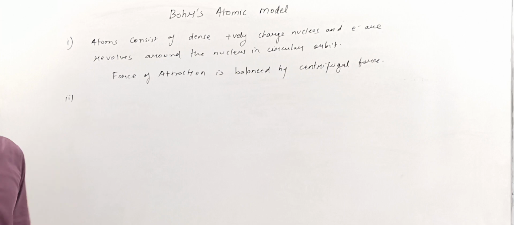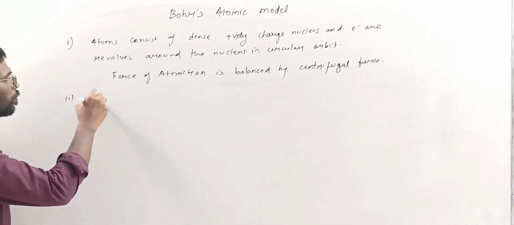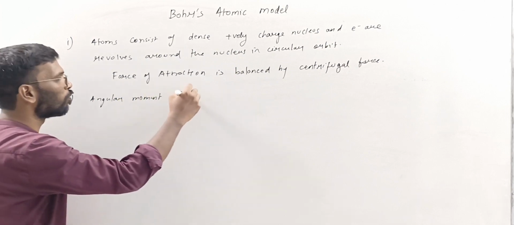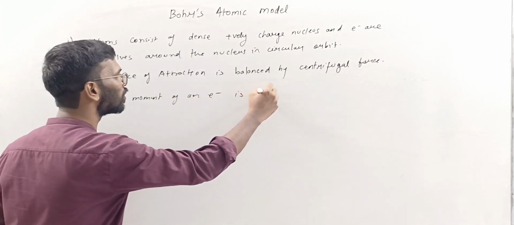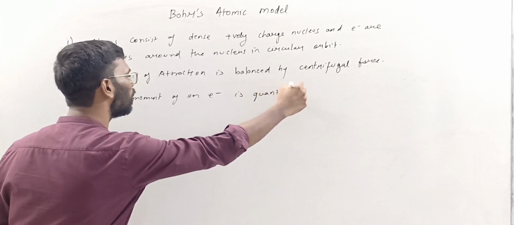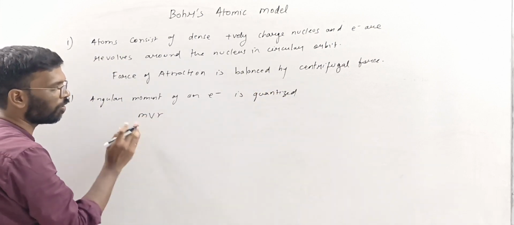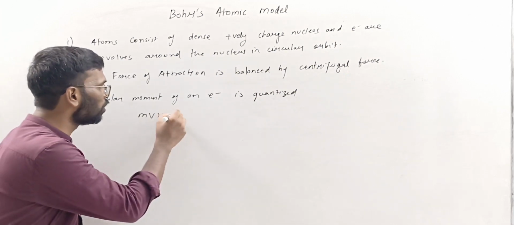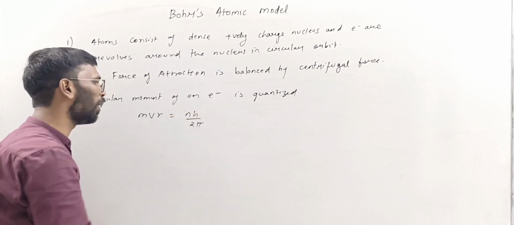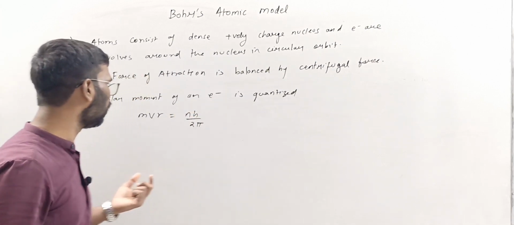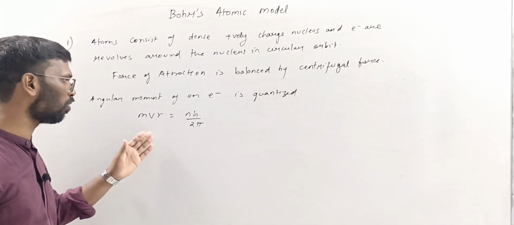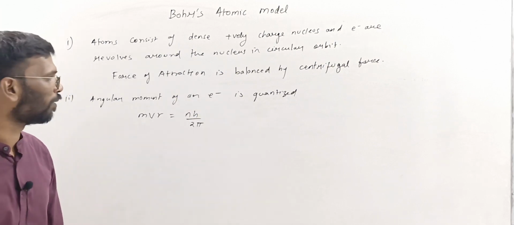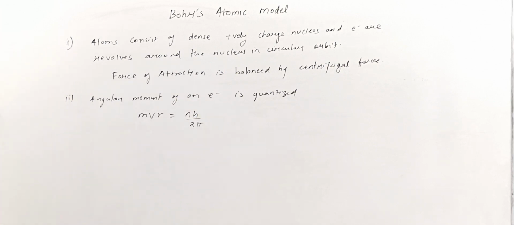Second is angular momentum is quantized. Angular momentum of an electron is quantized, and it is given by the equation: angular momentum mvr, where v is the velocity of the electron, m is the mass of the electron, r is the radius of the orbit, is equal to nh by 2 pi. It means the electron will always revolve in those orbits whose angular momentum is an integral multiple of h by 2 pi. Okay, this is the second postulate which was given by him.